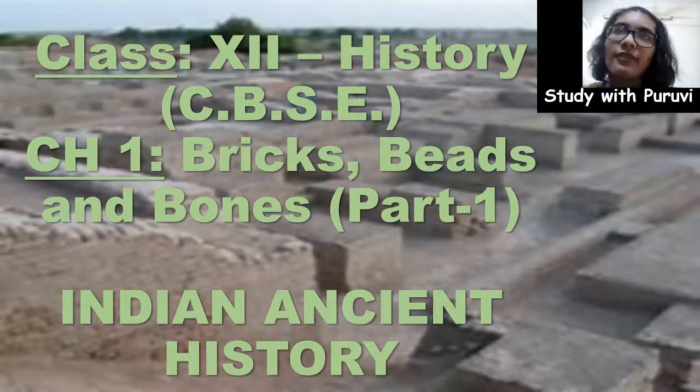The Indian history of class 12th is divided into three parts. So the first part is ancient history, the second part is medieval history, and the third part is modern history. So we all know that this is the basic division on the basis of which the Indian history has been divided. The ancient history basically deals with the history of the first cities, the first civilizations, and so on.